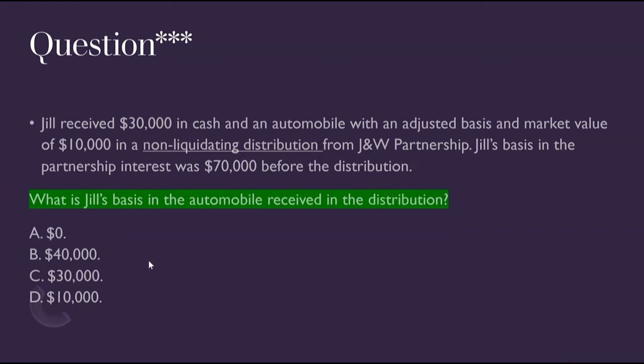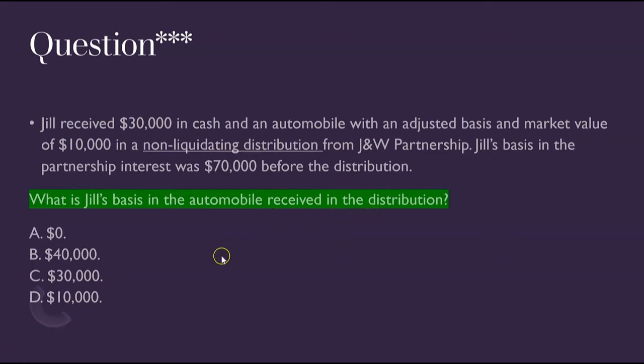All right, I think I know what you're wondering. What if it was a non-liquidating distribution? Same facts, but non-liquidating. So now Jill receives $30,000 in cash and an auto with a basis and market value of $10,000, but it's a non-liquidating distribution from the partnership. That just means the partnership's going to give her these two assets, and the partnership is still going to continue on, not liquidate. Once again, her basis in the partnership was $70,000 before the distribution. And what is her basis in the auto received in the distribution? Is it going to be $40,000 again?